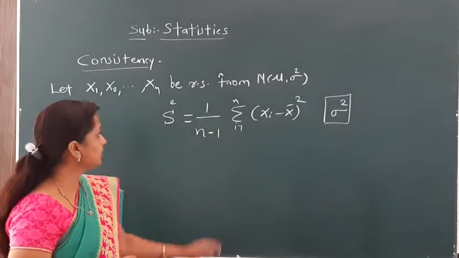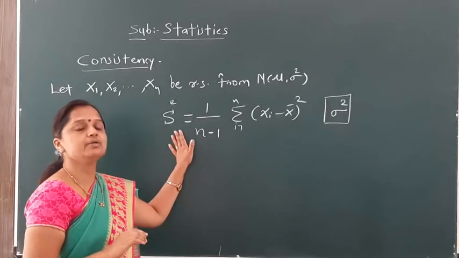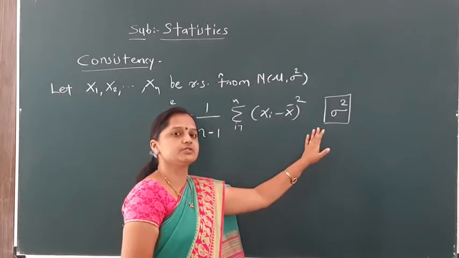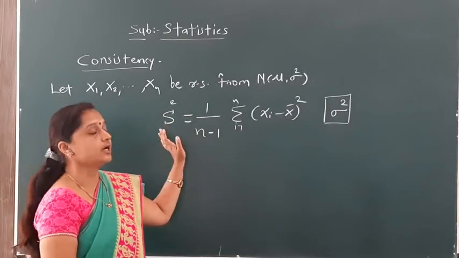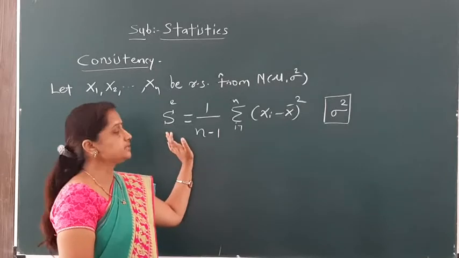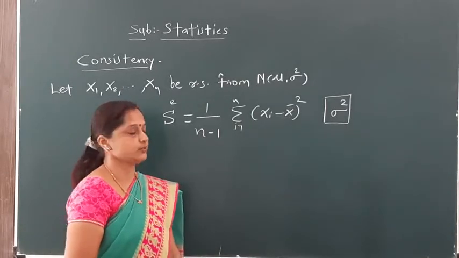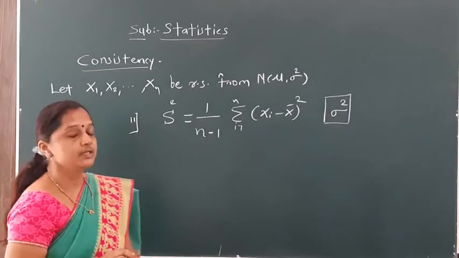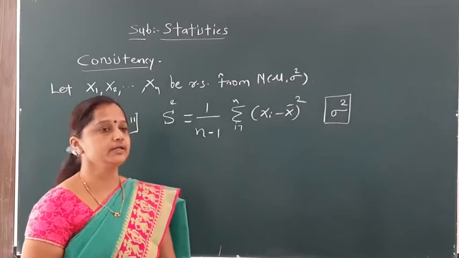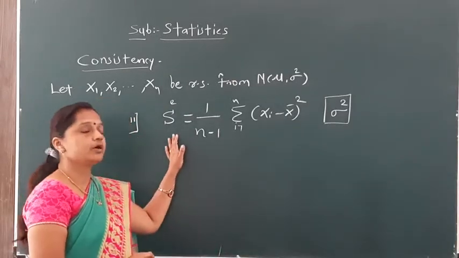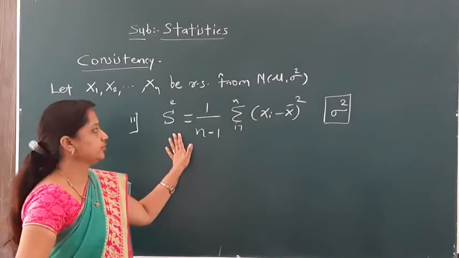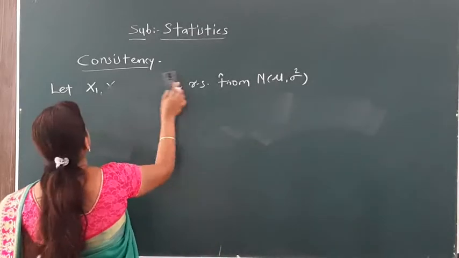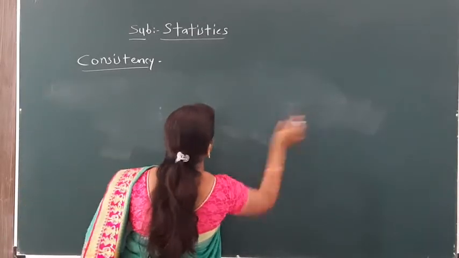In the last lecture we completed that the sample variance, small s square, is a consistent estimator for population variance sigma square. That sample variance is not an unbiased estimator, but it is a consistent estimator for population variance sigma square. Now we start with the remaining part of that example, the second part. For the sample mean square, we have to check whether it is a consistent estimator or not for population variance sigma square. The procedure remains the same, but the only change is that here we use sample mean square instead of sample variance.